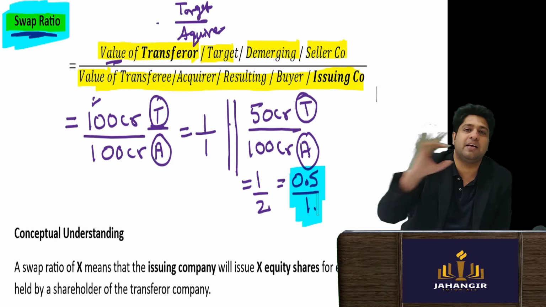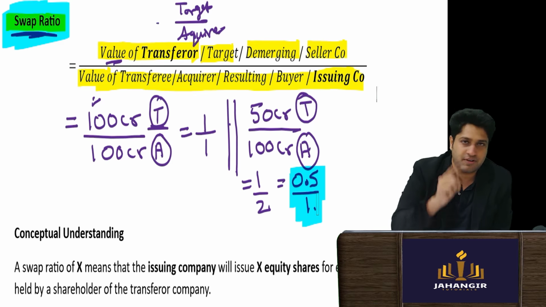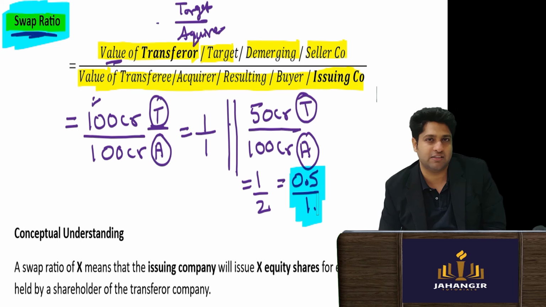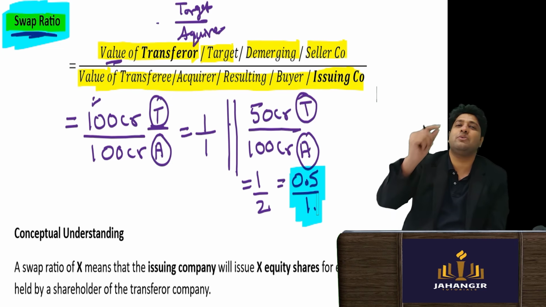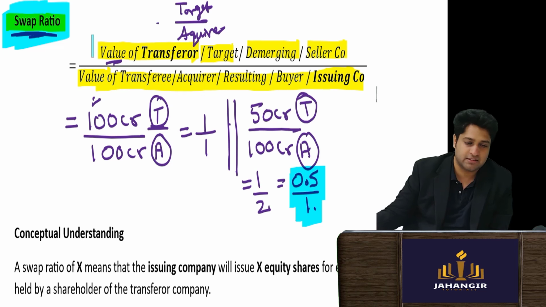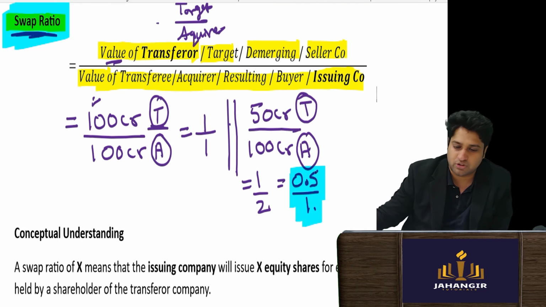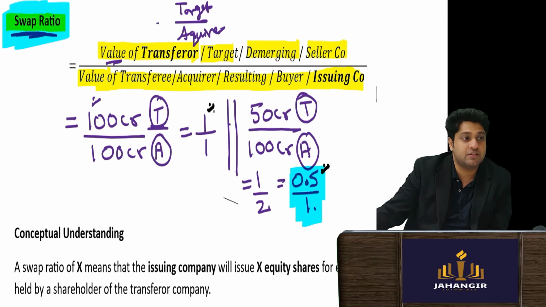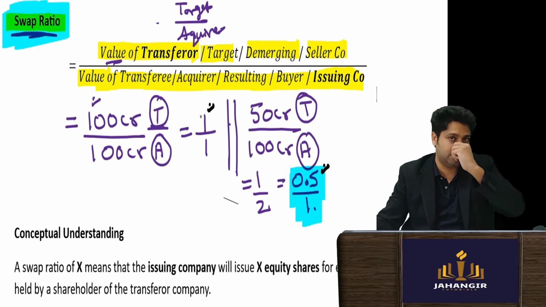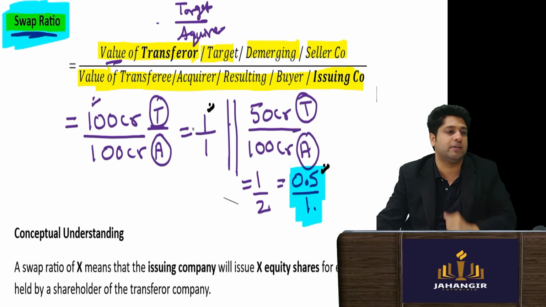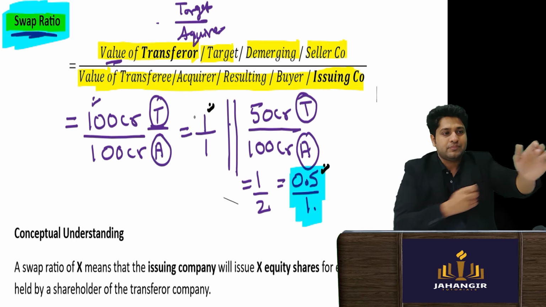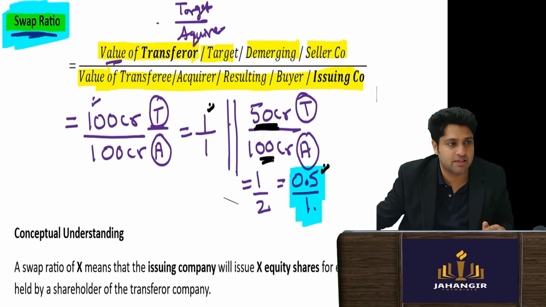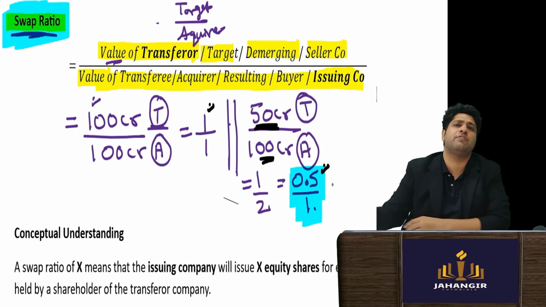First, before interpreting, let me tell you how I look at it. Very important to understand. I know that the acquirer is always down, the issuing company is at the bottom. So I know that the target company is smaller in size, obviously because the ratio is less than 1. If it is 1, it is exactly the same. If it is greater than 1, it is a bigger company than the acquirer or the issuing company. So the swap ratio came 0.5:1.